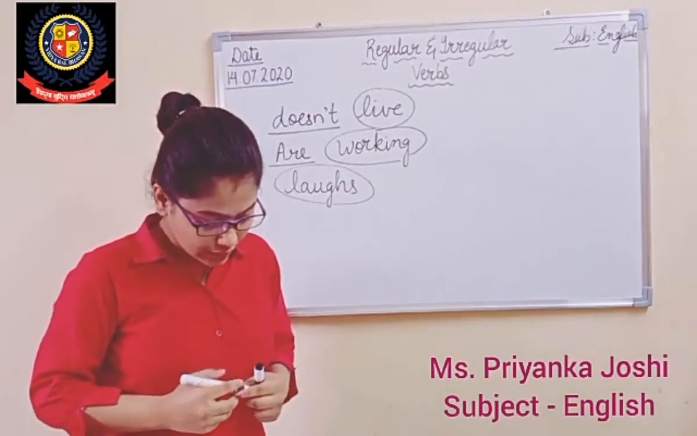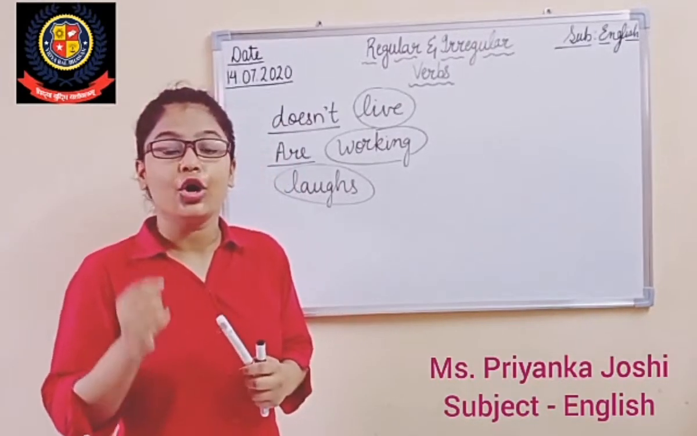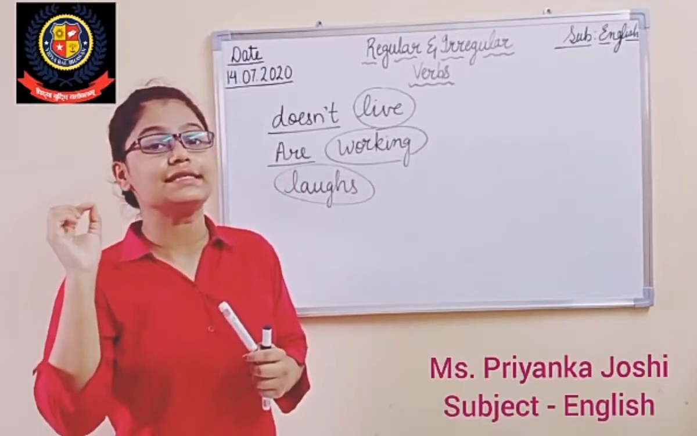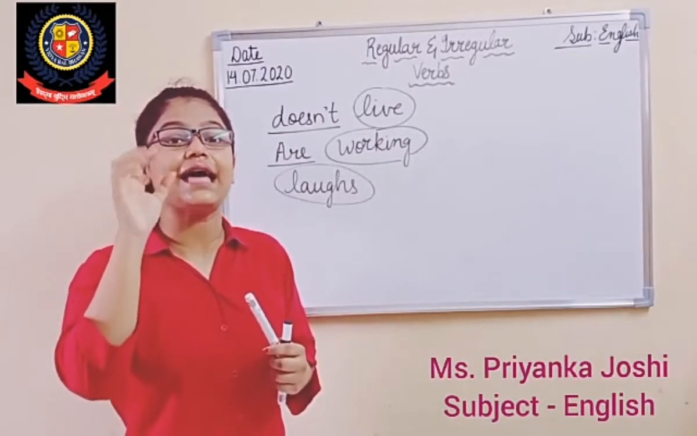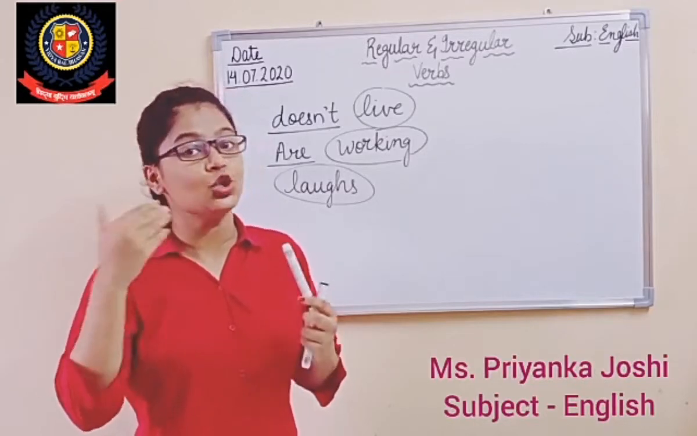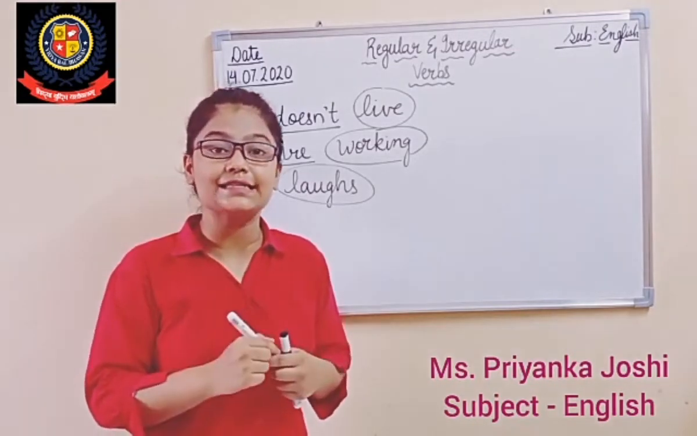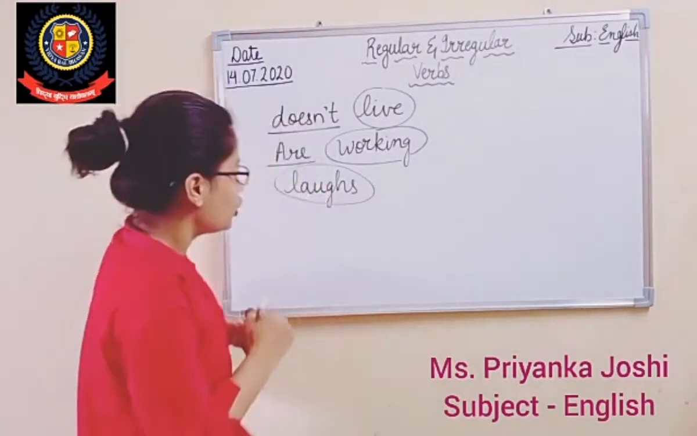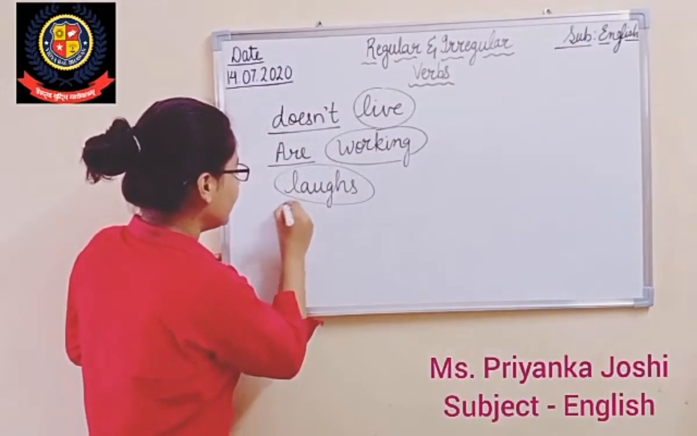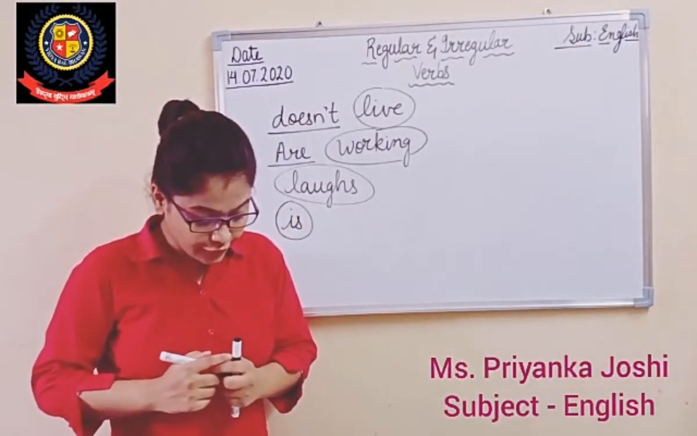Okay? Now the next one, Mona is a dress designer. Here is is acting as a main verb, right? There is no other verb here, only is is the verb. So here it is acting as a main verb. So you will circle is. Is it clear?